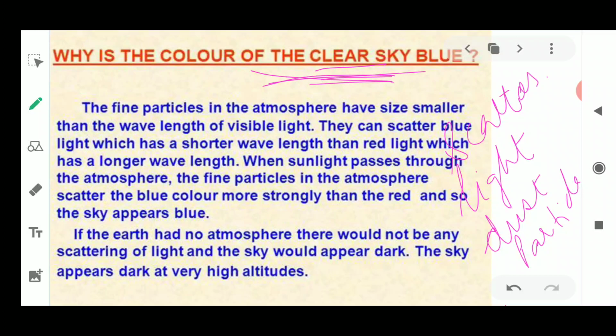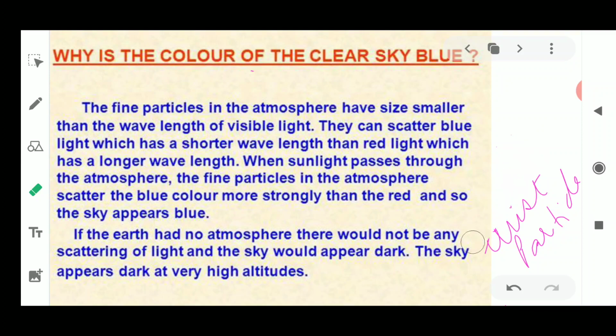The blue color has a shorter wavelength than the red color. According to Rayleigh scattering law, the blue color of the sunlight is scattered more strongly. Comparing blue with red, as blue has a shorter wavelength, it is going to scatter more, because of the shorter wavelength.